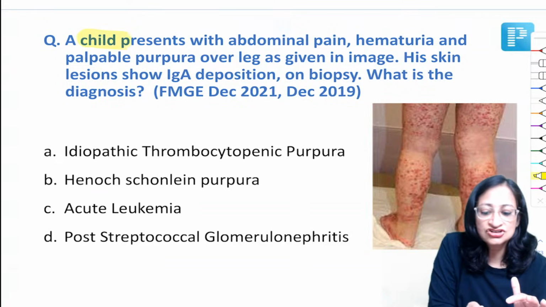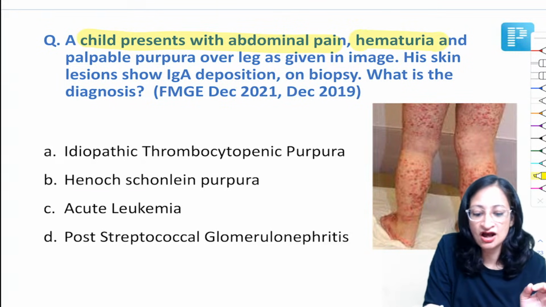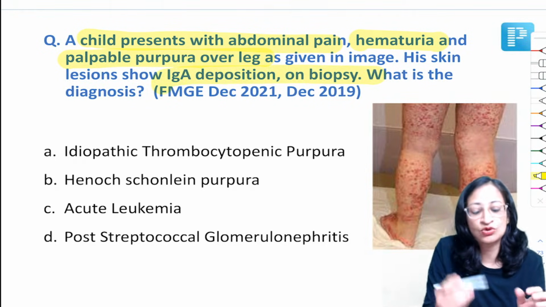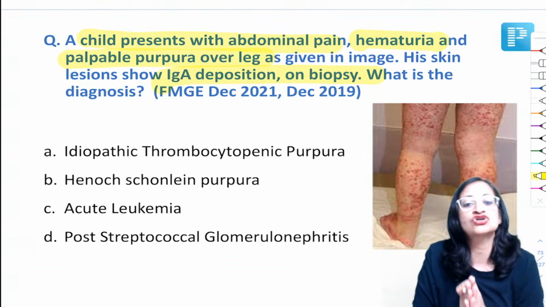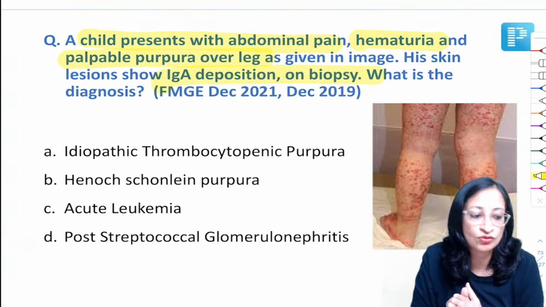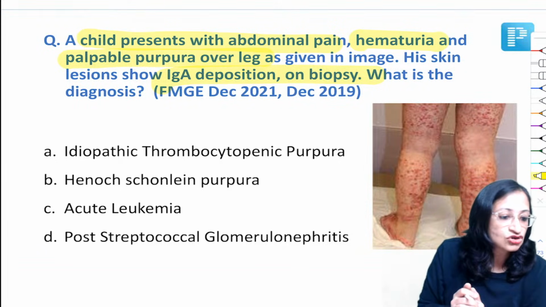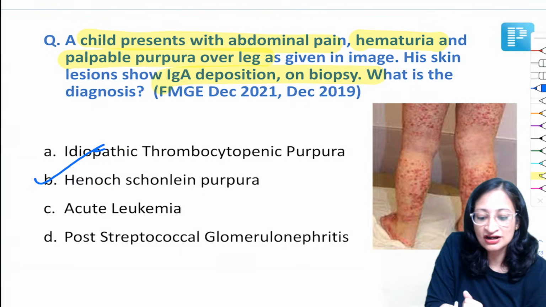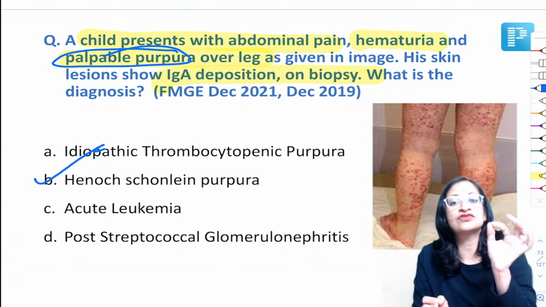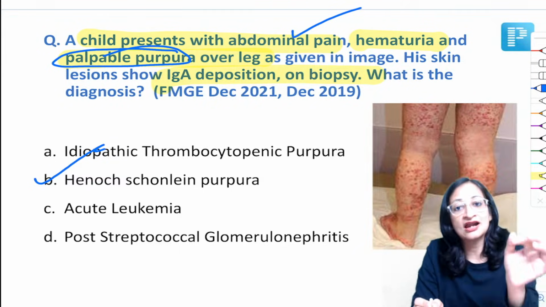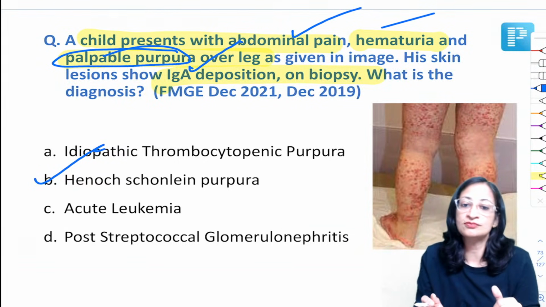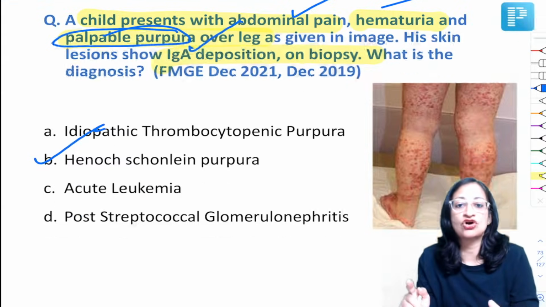What we have here is a child who presents with abdominal pain, hematuria, and palpable purpura over the leg. His skin lesions show IgA deposition on biopsy. What is the diagnosis? Whether it is ITP, Henoch-Schönlein purpura, acute leukemia, or post-streptococcal glomerulonephritis. So, very good. So, Rakesh, Tanay, Parveen. Okay. So, this is Henoch-Schönlein purpura. So, wherever you are getting a palpable purpura with any one of the following, abdominal pain or arthritis, or any evidence of kidney involvement or any IgA deposition, think of Henoch-Schönlein purpura. Thrombocytopenia is not a feature of this HSP.